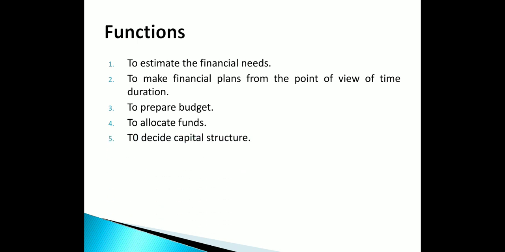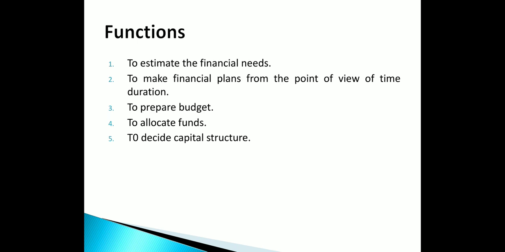Then, to decide the capital structure. In chapter number 8 of OC, sources of business finance, we have seen that the capital structure will be like this: equity share, preference share, retained profit, debenture, bond, public deposits, loan from financial institutions, loan from commercial banks. This is called the capital structure.